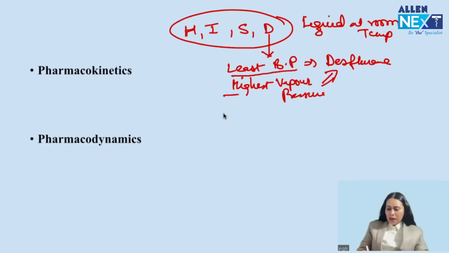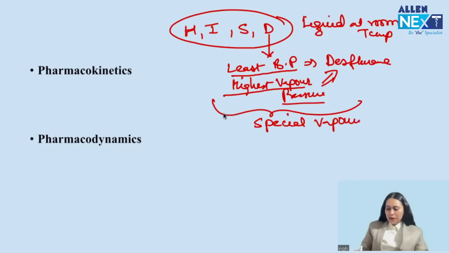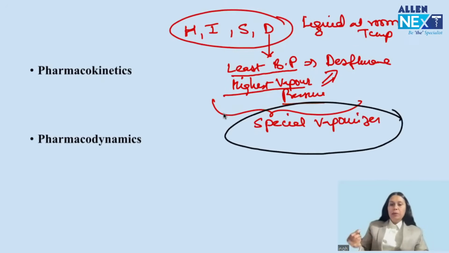Least boiling point, highest vapor pressure. And because of these two, it requires a special vaporizer, right? So this is again a potential exam question which I think can be asked. Recently, they have focused a lot on which inhalational agent requires a special vaporizer. So desflurane requires a special vaporizer. Remember it.